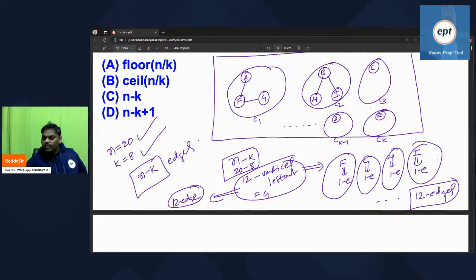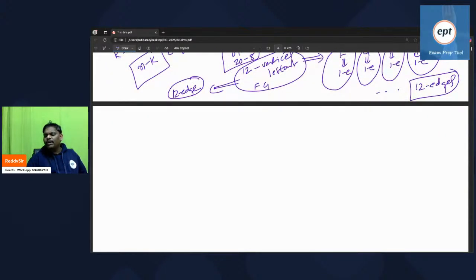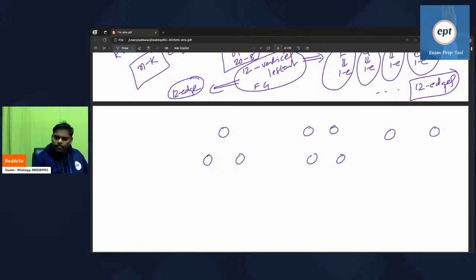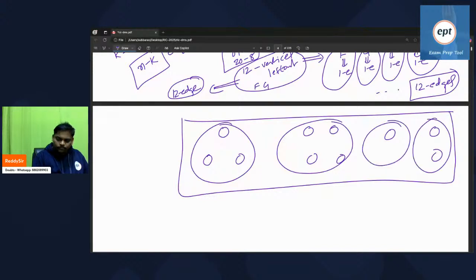If anyone has a small doubt, you can check one small example. Many people have done it by taking a numerical example, and that is also correct. There are 4 components.